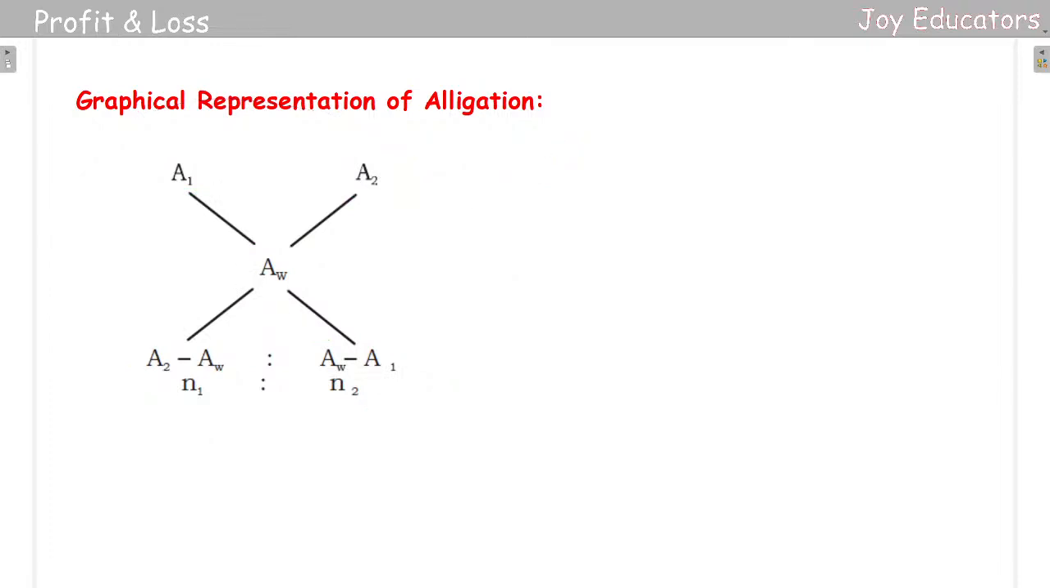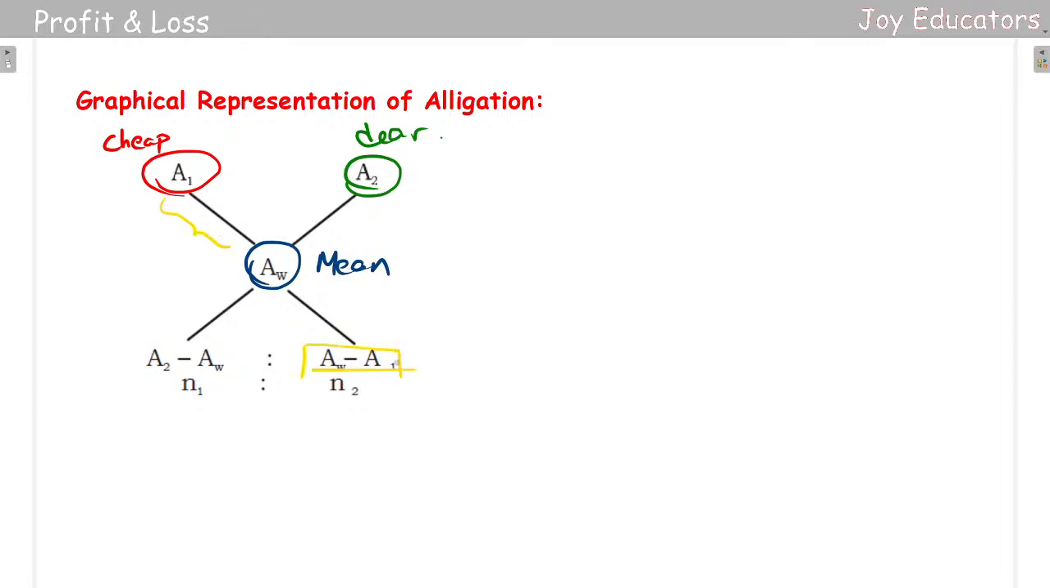The first thing we'll do here is use a cheaper value here, and here I will use a dearer value. In the middle is the mean value. Finally, I'll be getting the difference of these two here and the difference of these two here.